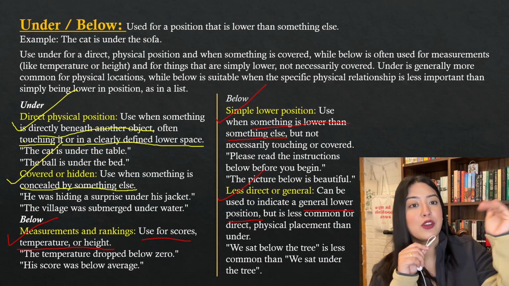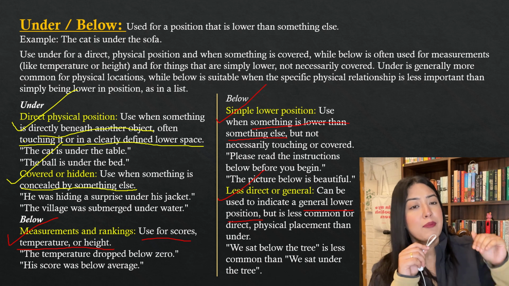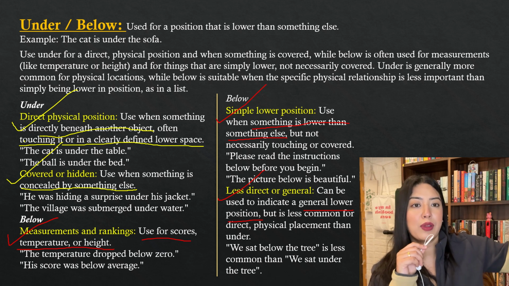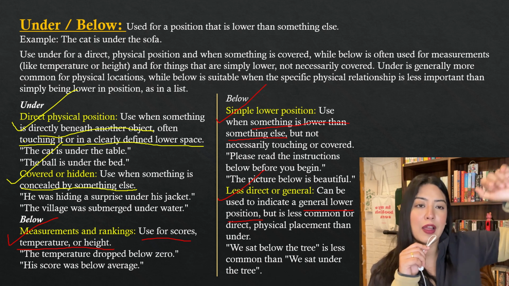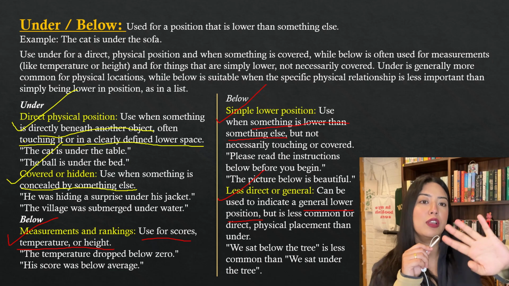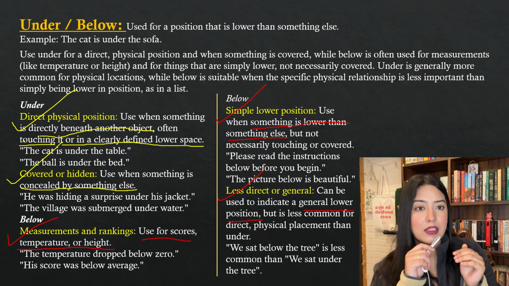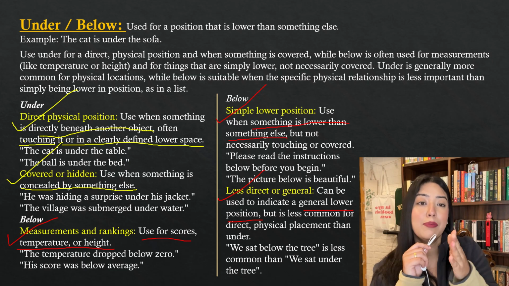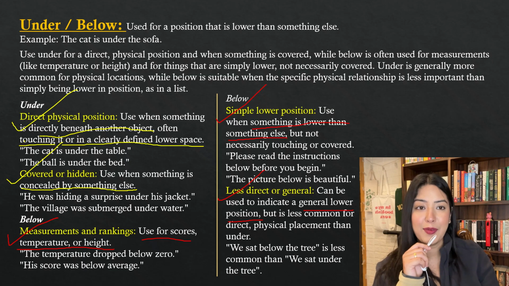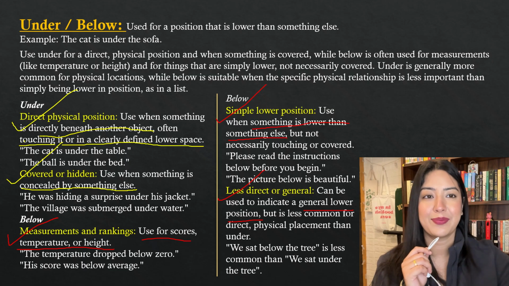You're below the height of this, you're below the height of that, below the height of say 5 feet. I'm just saying it can be anything, 4, 3, 2, 1, like that. But when you specifically use under, it points to a specific point, and below is more general. So I hope this is clear. We're going to move on to the next set of words.